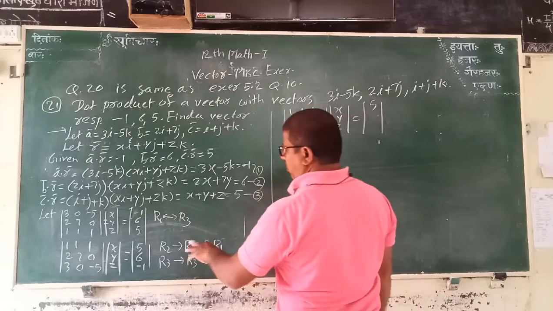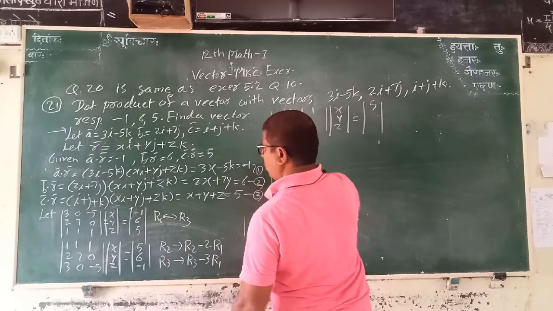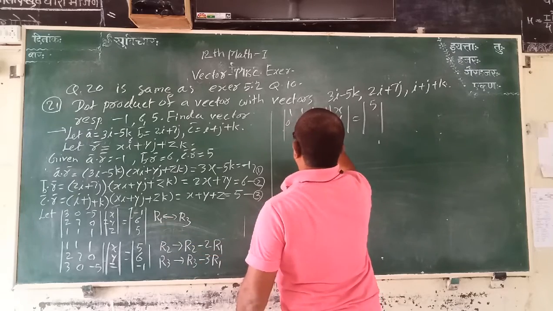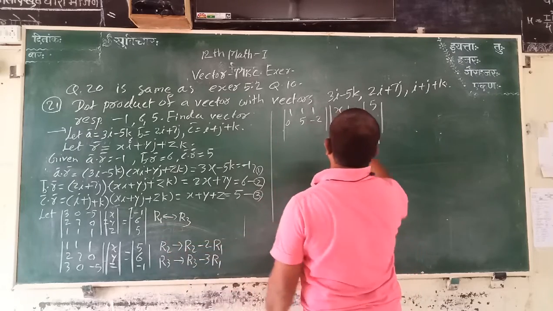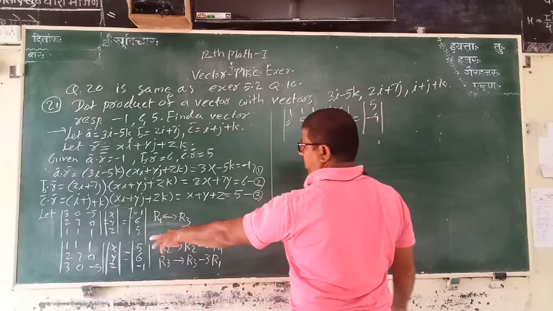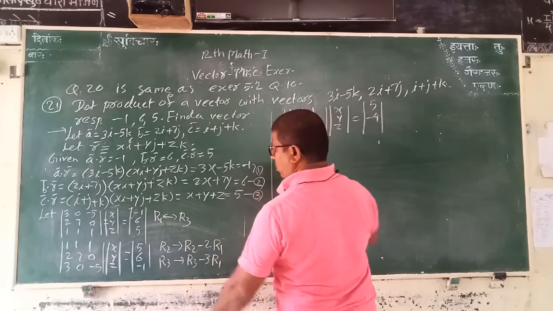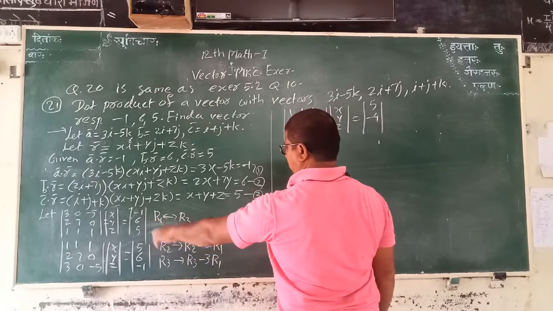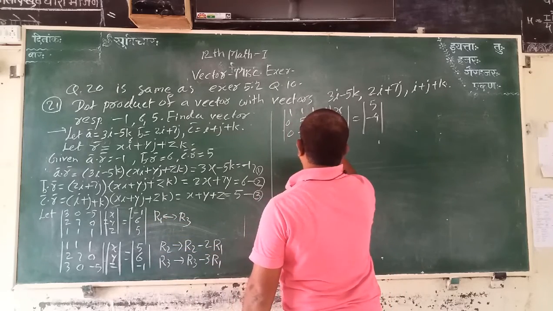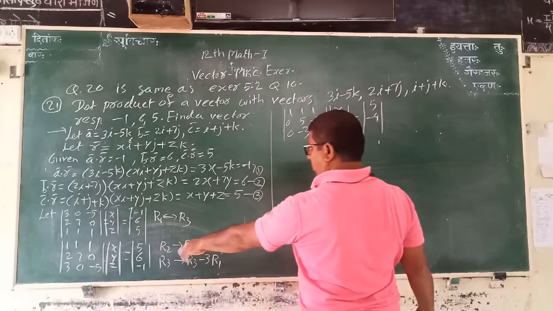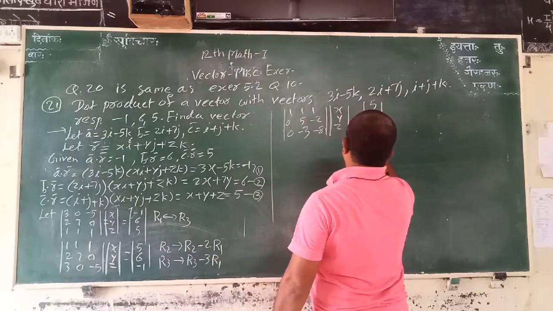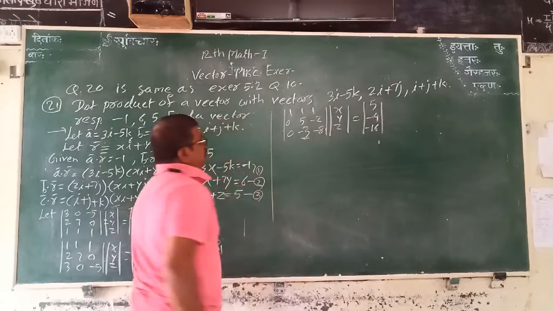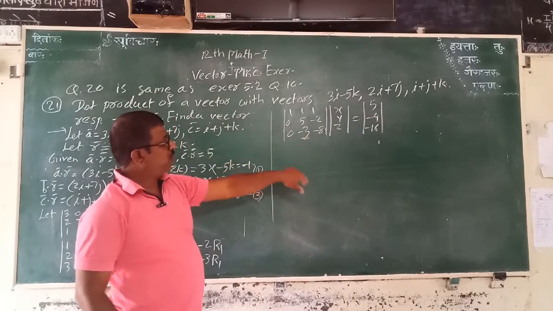Then R2 is 2 minus 2, 0. 7 minus 2, 5. 0 minus 2, minus 2. 6 minus 10, minus 4. Then 3 minus 3, 0. 0 minus 3, minus 3. Minus 5 minus 3, minus 8. And minus 1 minus 15, that is minus 16.